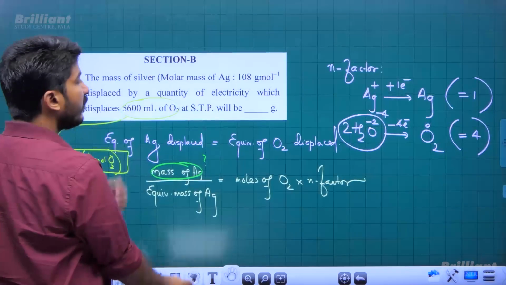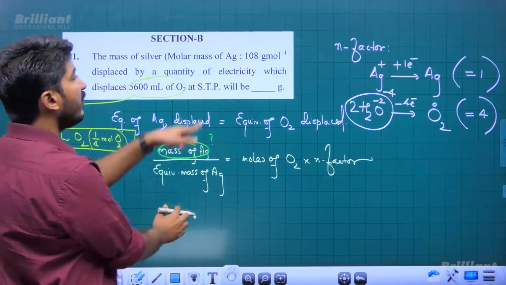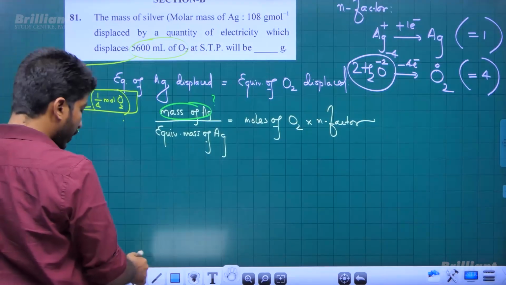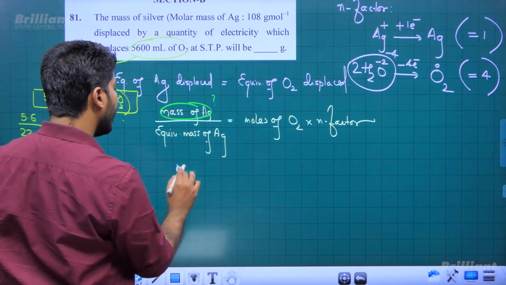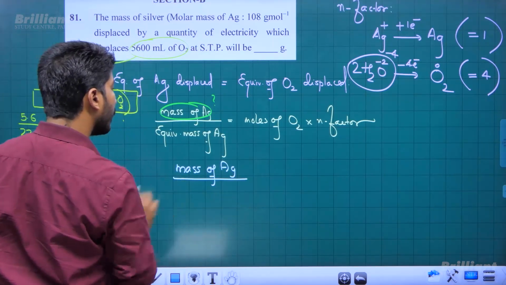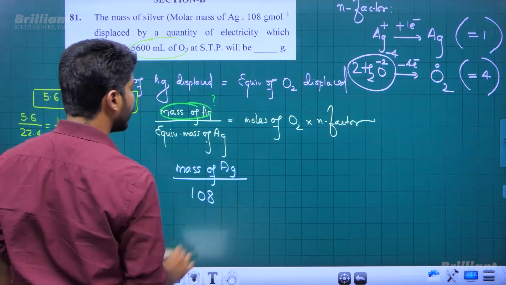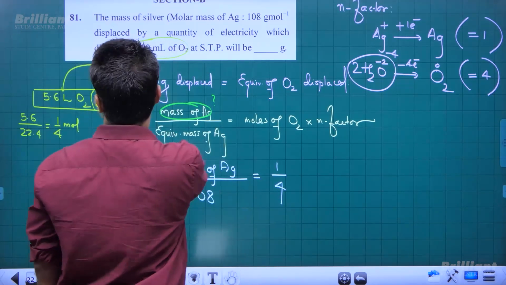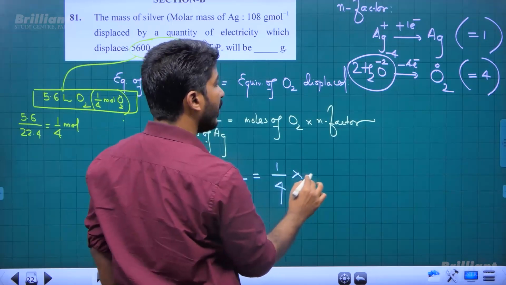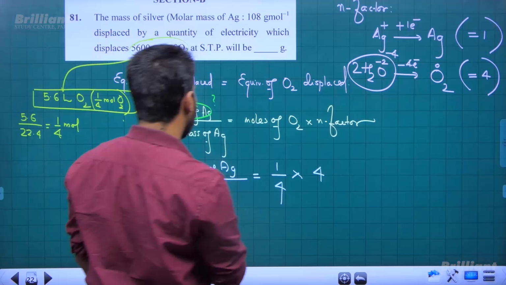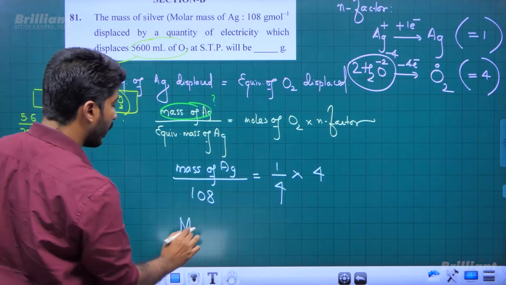So using that logic, equivalent mass of Ag we can say is molar mass itself, molar mass divided by 1. So mass of Ag divided by equivalent mass 108 is equal to moles of O2 formed, 1 by 4 mole, times N factor, which we found is 4, right? Which says that mass of Ag is going to be 108 gram.